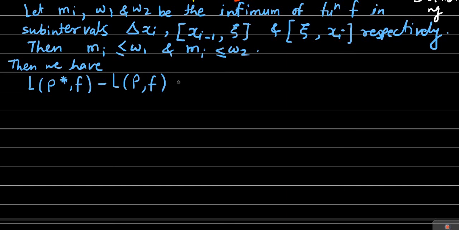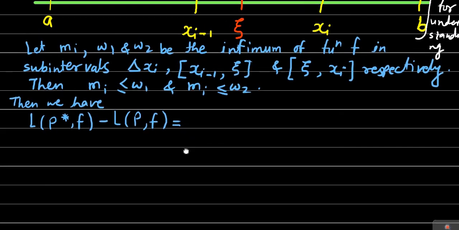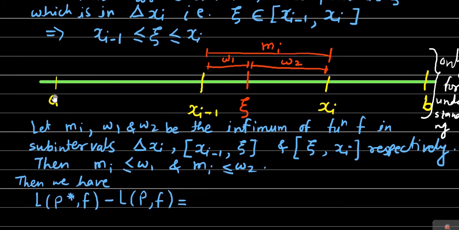This difference, as told earlier, will be exactly the same for both quantities from a up to xi minus 1. So therefore the difference will be 0, and it will be the same for xi minus 1 to P also. So the difference will be 0 for this part also.